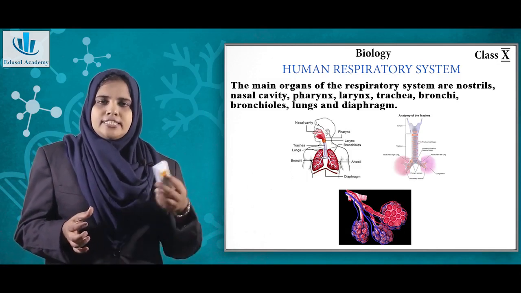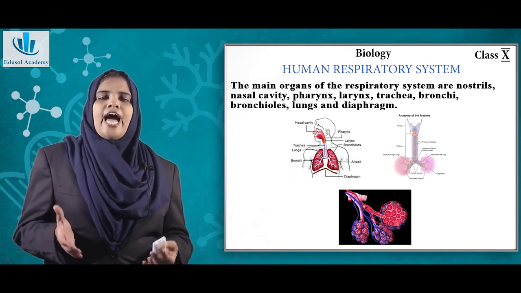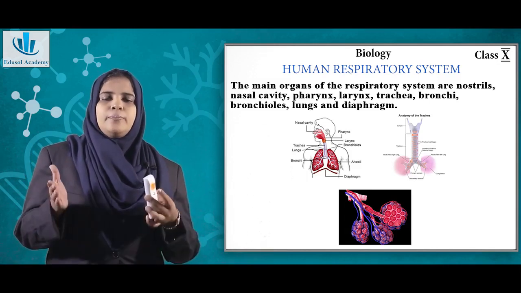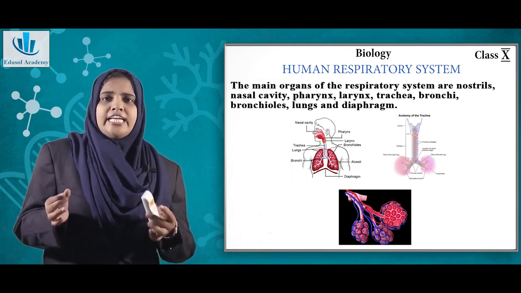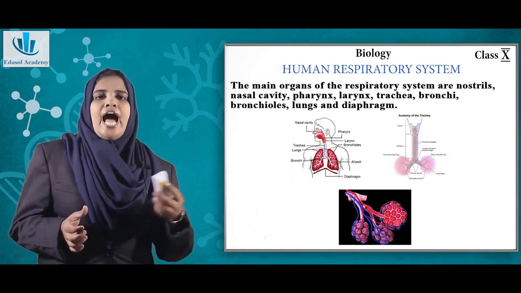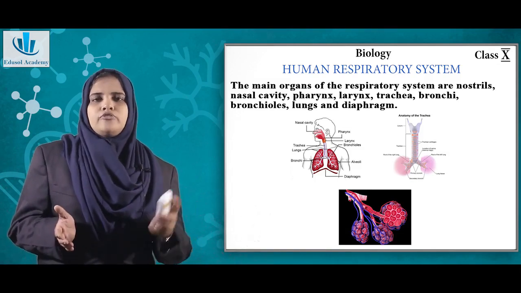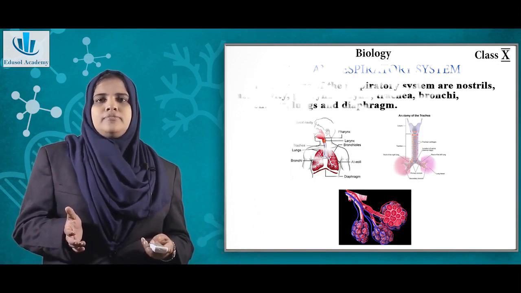From the trachea it branches into bronchi and then into bronchioles, and finally it ends in a balloon like structure called the alveolar sacs. So this is the overall structure of the respiratory system.